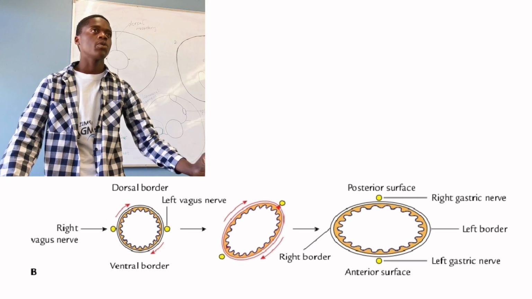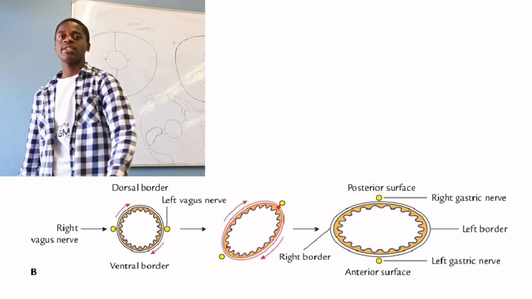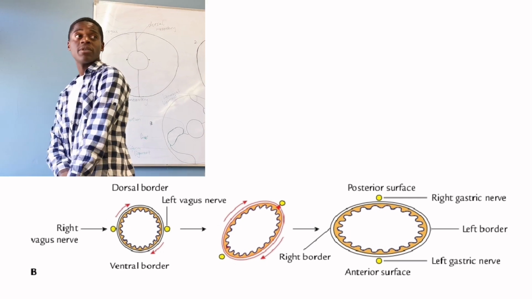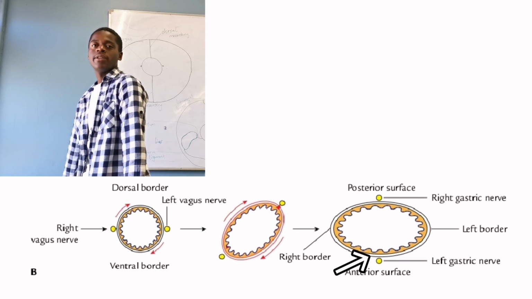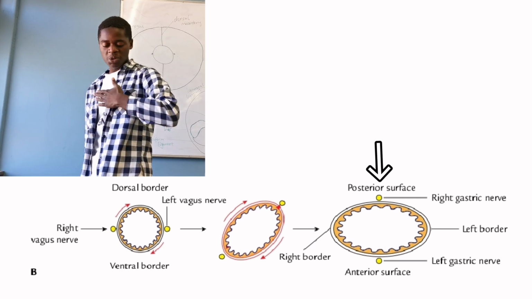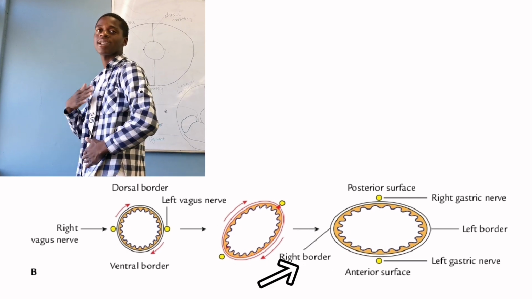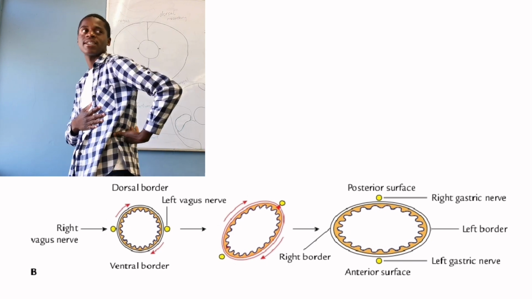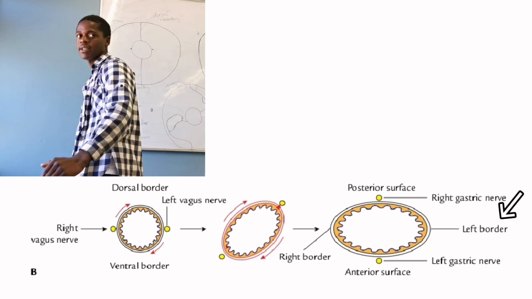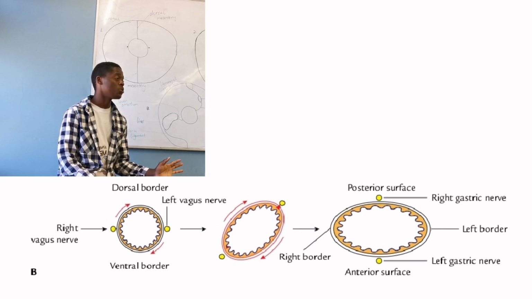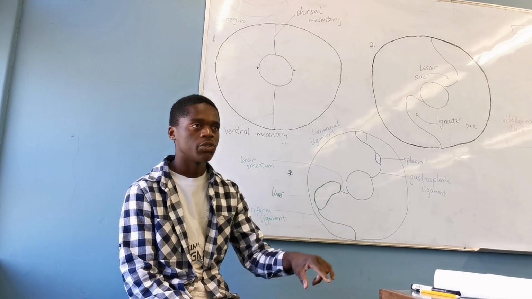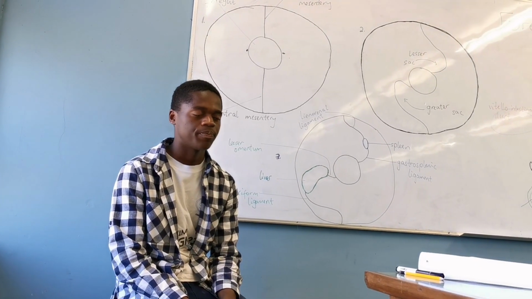The stomach rotates 90 degrees clockwise like this, so the left vagus is more anterior and the right vagus posterior. What was once the anterior surface is now the right surface, and what was once the posterior surface is now the left surface.